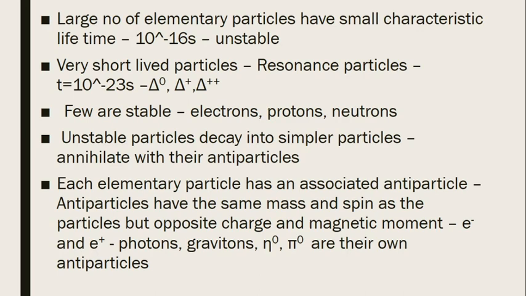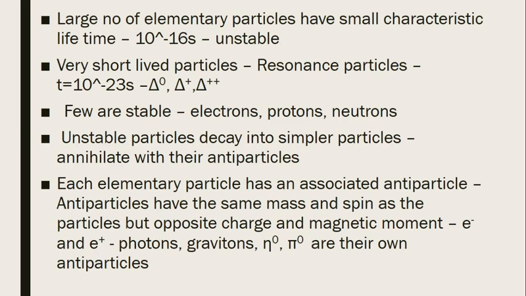And there are very short-lived particles, and those elementary particles are known as resonance particles having a lifetime of 10 raised to minus 23 seconds. Very short-lived particles, for example delta 0, delta plus, delta plus plus, also delta minus.